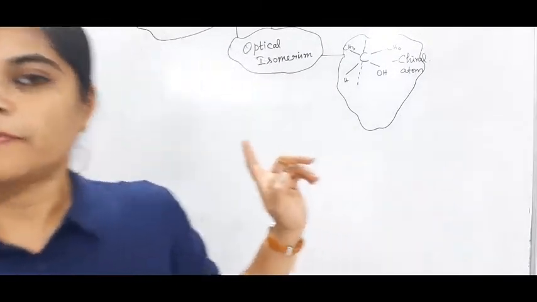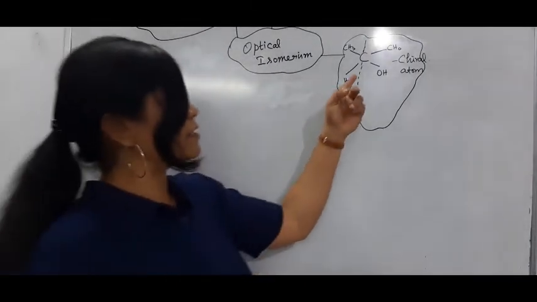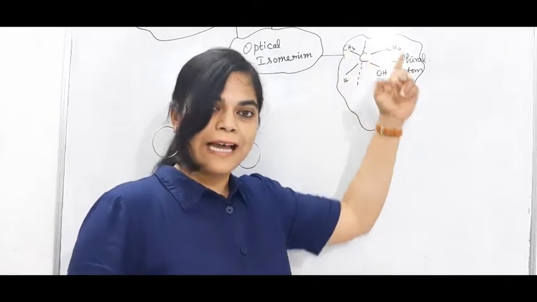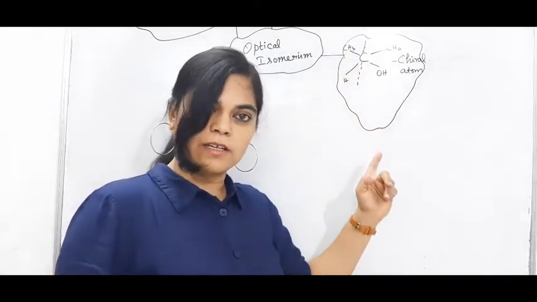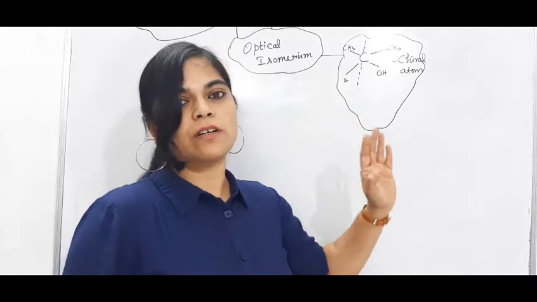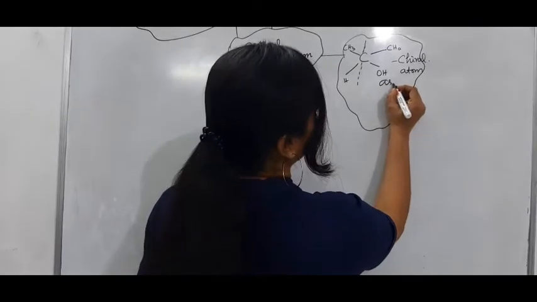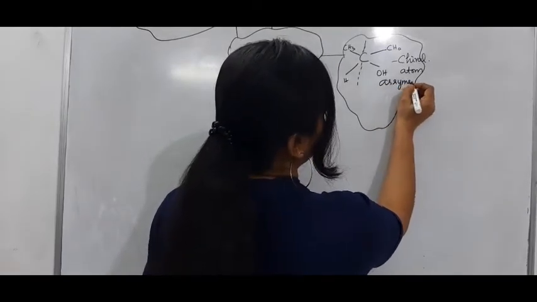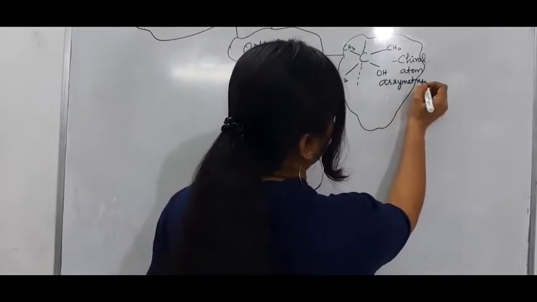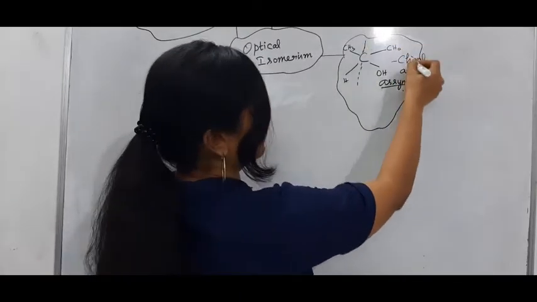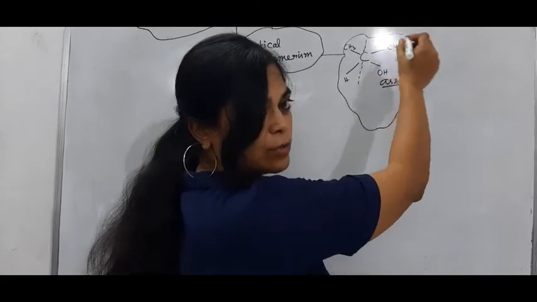But here, since the central carbon atom is surrounded by 4 different atoms, its mirror image does not superimpose. So asymmetry is here. This is an asymmetrical carbon atom, or chiral atom.